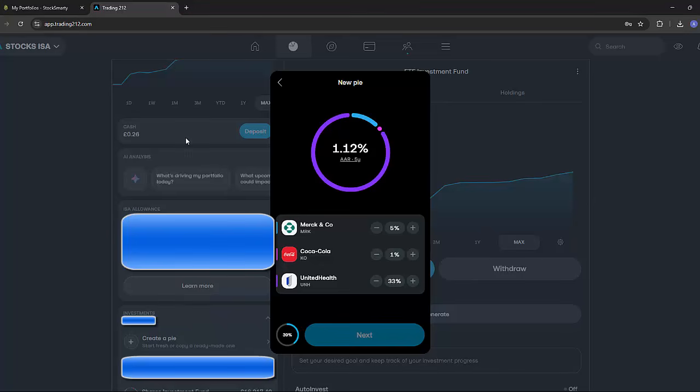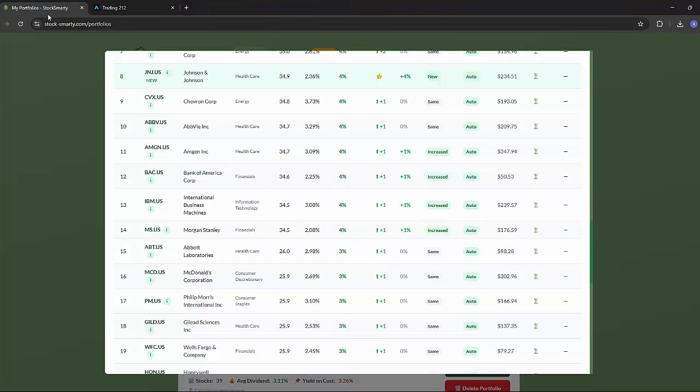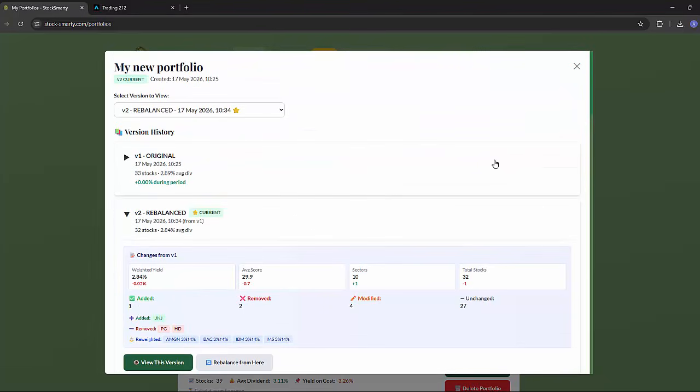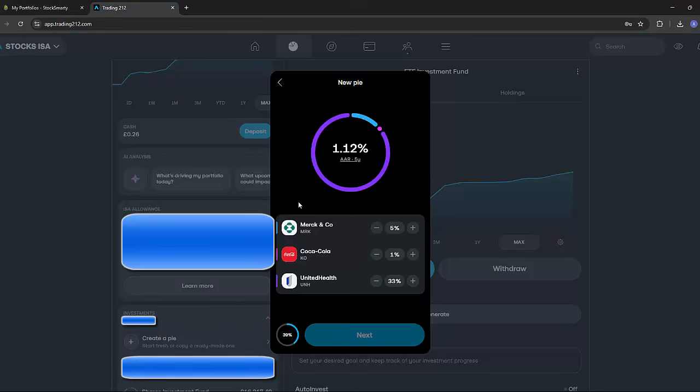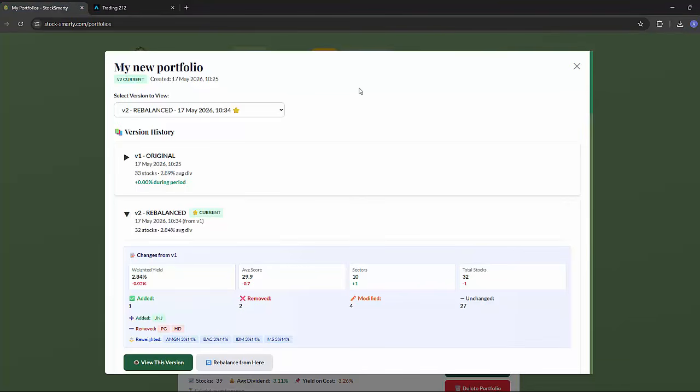Then we can create the pie and invest in it on your trading platform. And at the end of every month or every week, or however frequently you want to do it, you would come back to StockSmarty, rebalance your portfolio, go back into your pie on your trading platform, and then tweak the percentages, add or remove stocks, and rebalance as you see fit. And that's essentially how it would work.